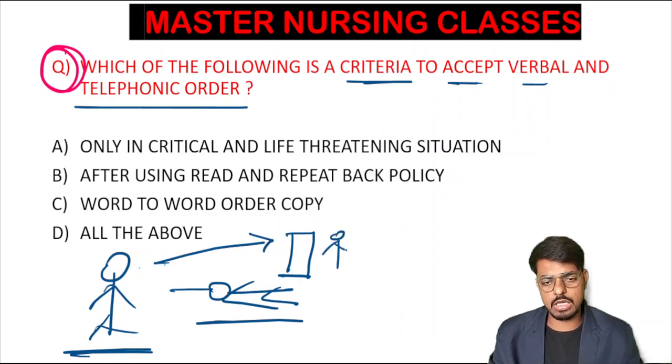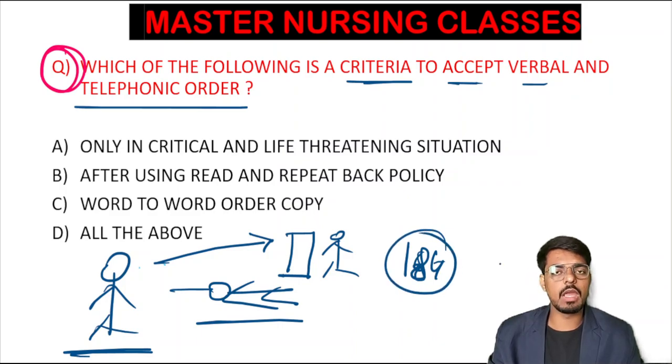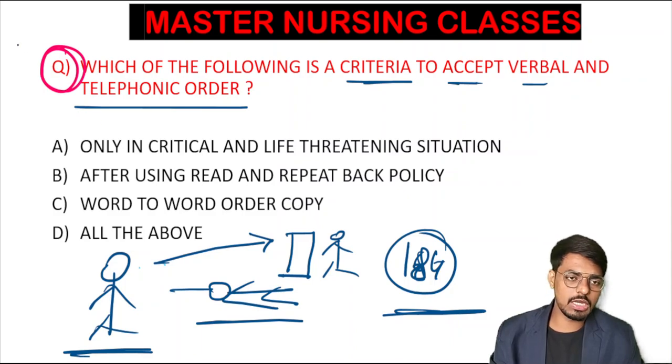He is outside the hospital and he is telling you to insert the 16 gauge cannula, or insert the 18 gauge cannula, and start the rapid IV fluid infusion. So to accept these orders, what is the criteria? Is it that the doctor tells us like this and we will accept that? No, students. There are some techniques we use in order to prevent medication error. That is the technique the examiner is asking about in this question.